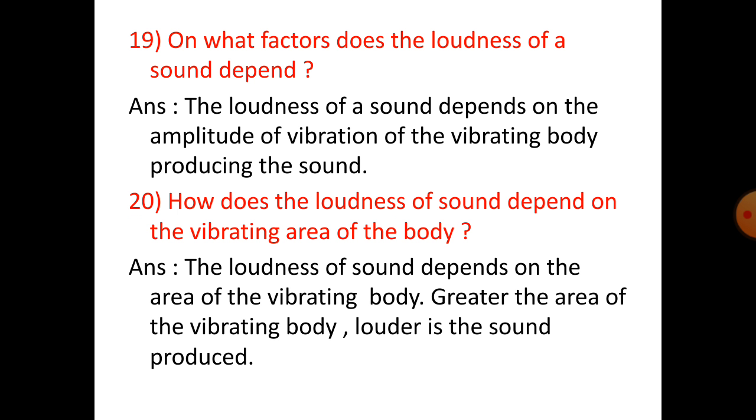The loudness of a sound depends on the amplitude of vibration of the vibrating body producing the sound. Number 20. How does the loudness of sound depend on the vibrating area of the body? The loudness of sound depends on the area of the vibrating body. Greater the area of the vibrating body, louder is the sound produced.